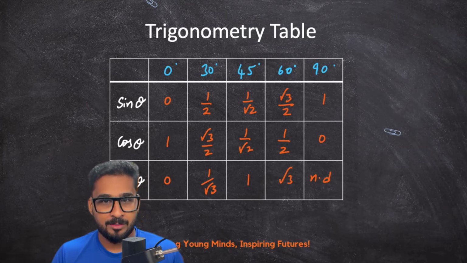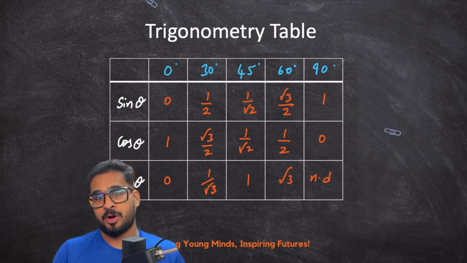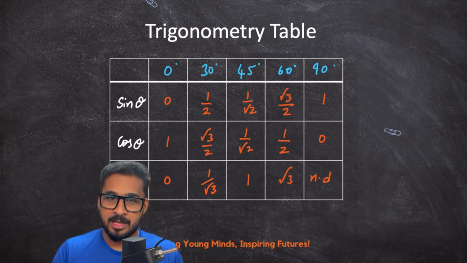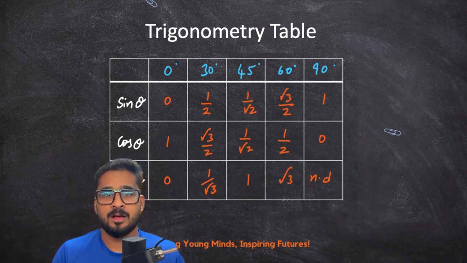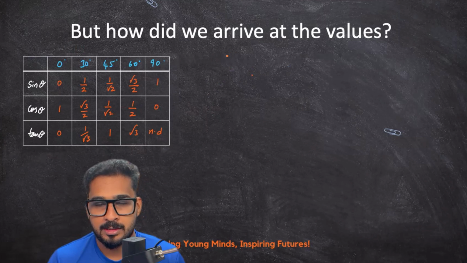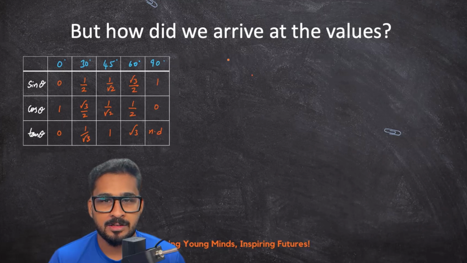This is the famous trigonometric table that includes the values for 0 degree, 30 degree, 45 degree, 60 degree and 90 degree, with the corresponding sin theta, cos theta and tan theta values of the angles. In the next few moments, I will be explaining how each and every value came in the table. Please watch this video till the end. Let us arrive at the value of sin 0 degree.